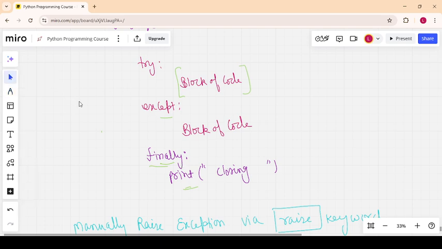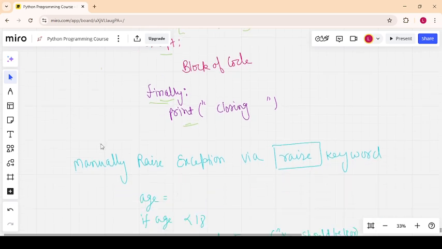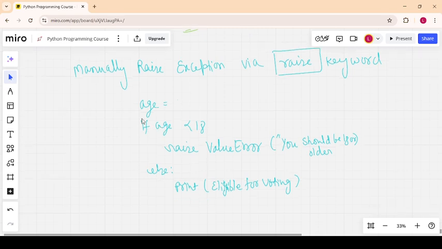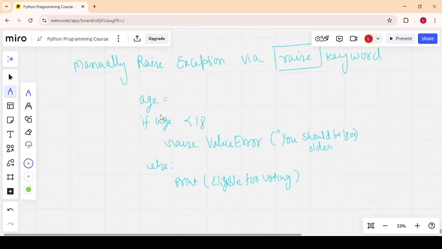Okay, so you can raise an error through the raise keyword. I have written an example to explain the concept. The user will enter the age, and it checks the age. If age is less than 18, it raises a value error. So you want the user to enter an age greater than 18. If you enter an age less than 18, it will raise the error. Otherwise, it will run the code. It is a manually created error, and you can handle that through the raise keyword.